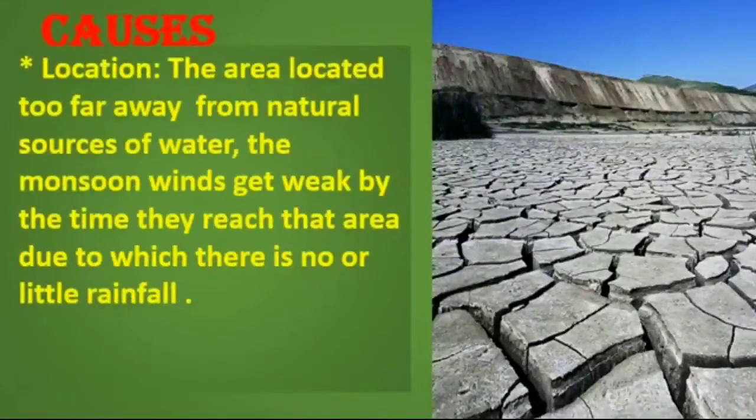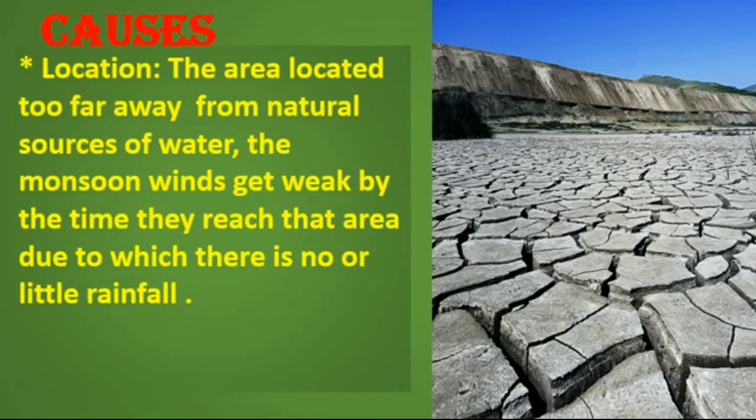The causes of drought. Location. If the area is located too far away from natural sources of water like rivers or the sea, the monsoon winds get weak by the time they reach that particular area, due to which there is no or little rainfall. Like in India, some areas of Rajasthan, Bihar and Madhya Pradesh are far away from natural water resources.